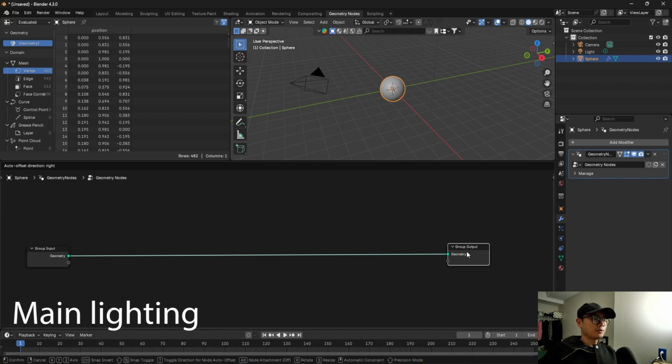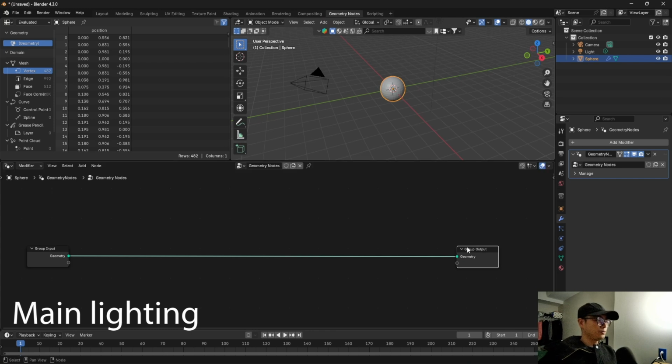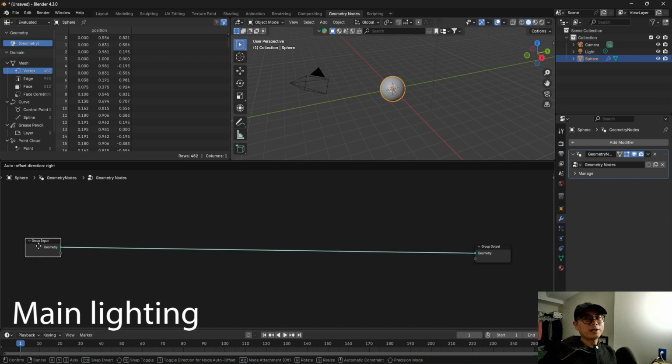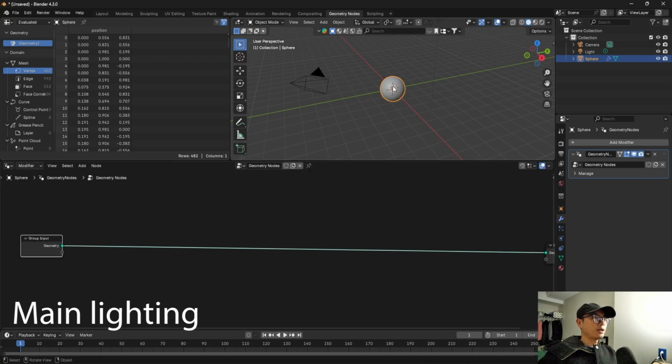I will not show you how to make exactly the same scenario. I just want to make a demonstration about the main principle. So here I use a bone.